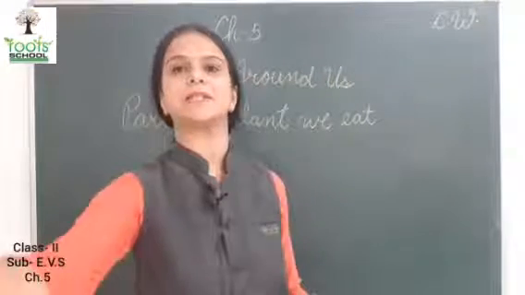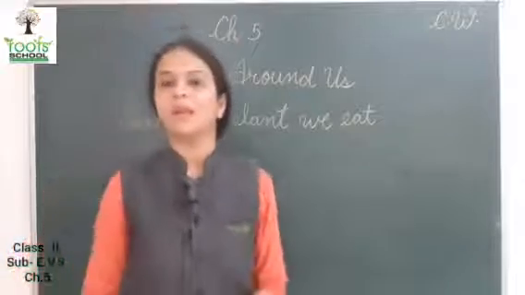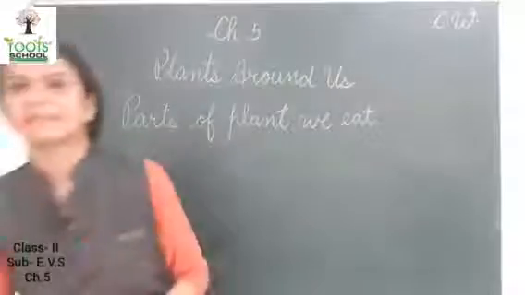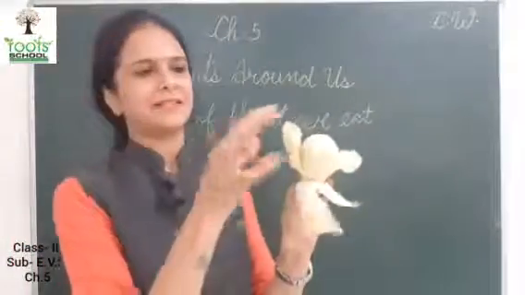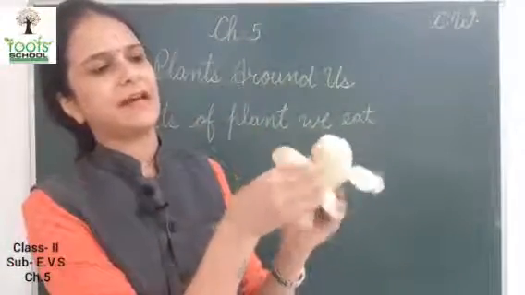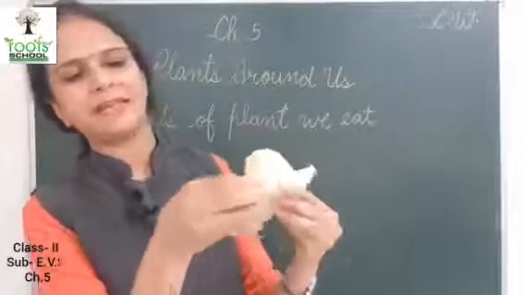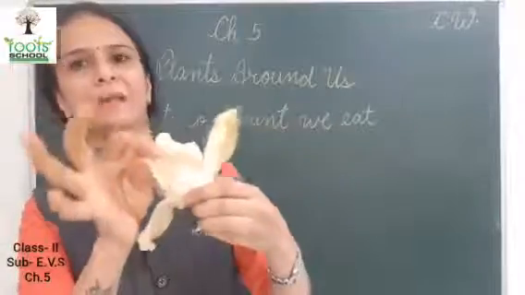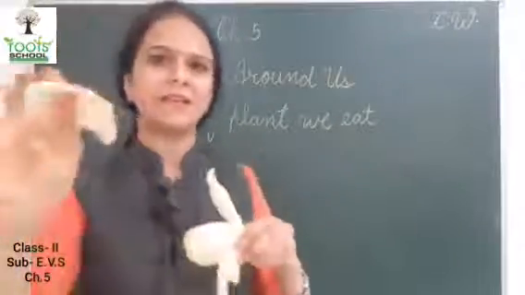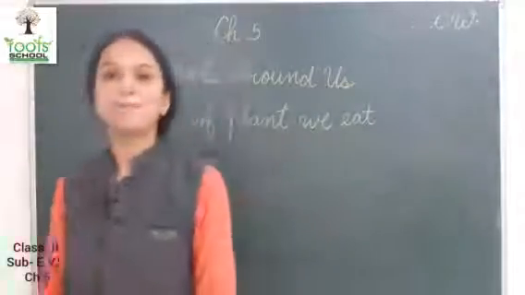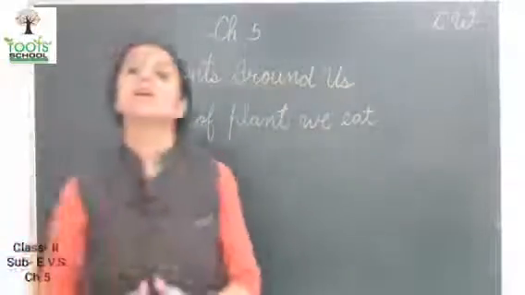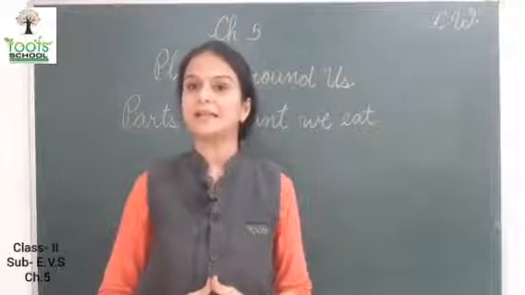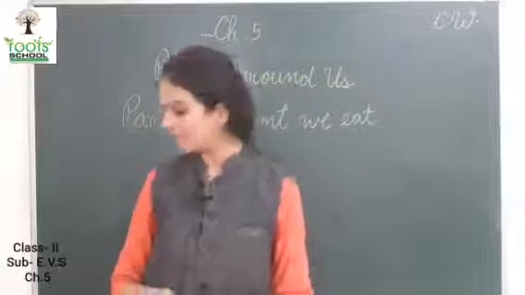Page number 64. Now leaves. Which leaves do we eat? See this. This is cabbage. These are leaves of cabbage. We eat the leaves of cabbage. And spinach. And coriander, धनिया मम्मा लाती है ना, coriander, that we eat as a leaf. So take out page number 64.